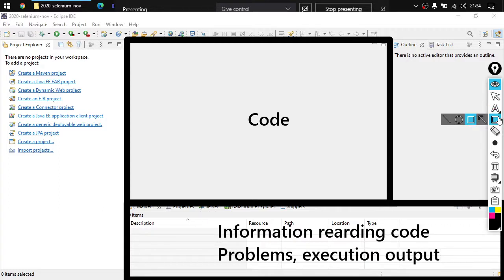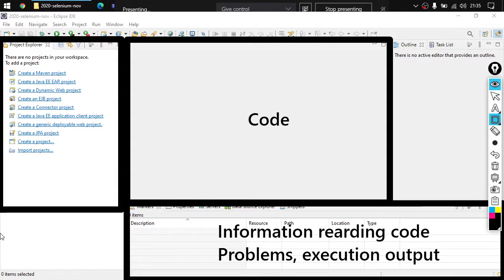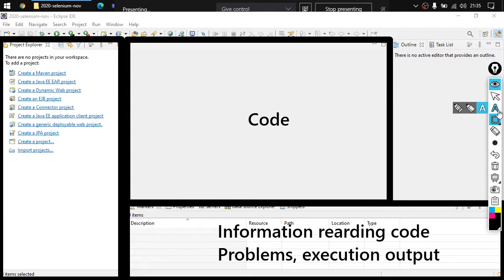The third section is this one. This is the project explorer section. What all things do we have here? In this particular section, we will be able to see the files and projects, right? So whatever files we have in our project, we will be able to see here.